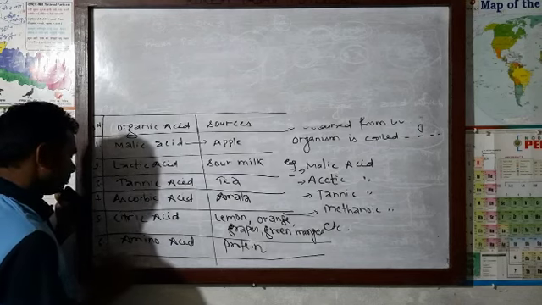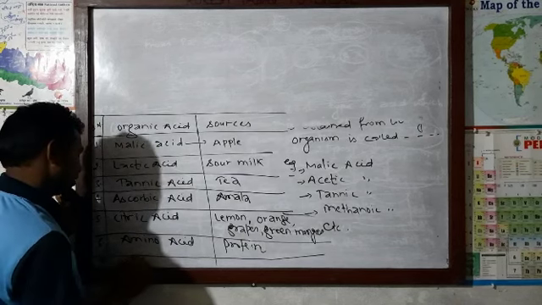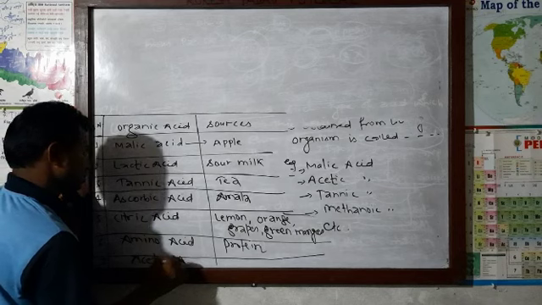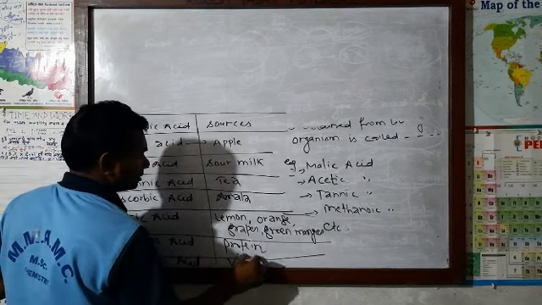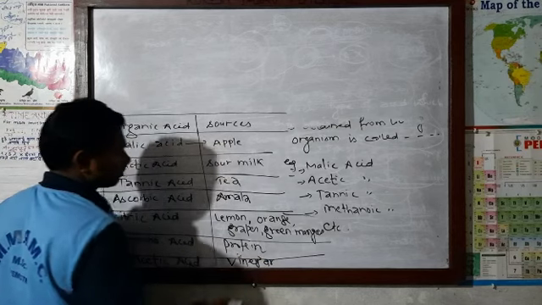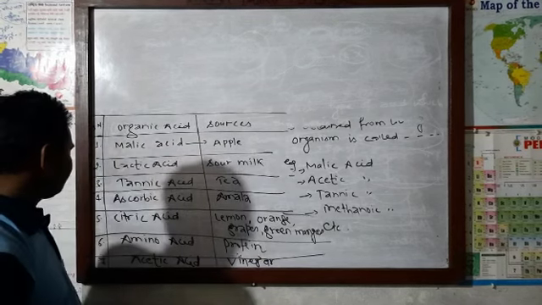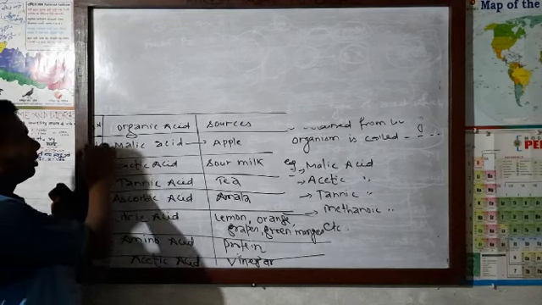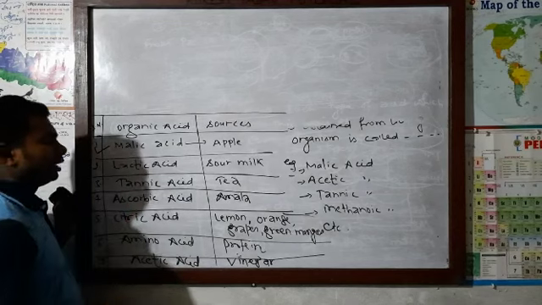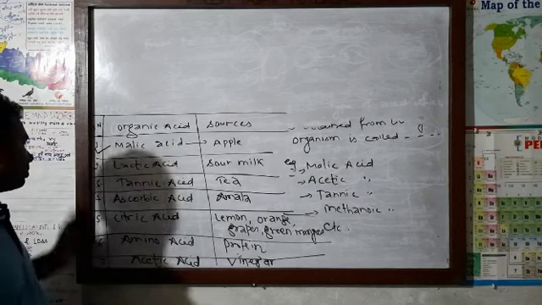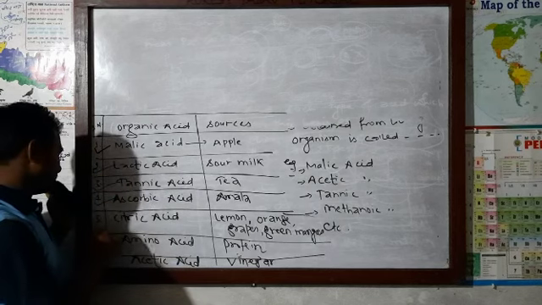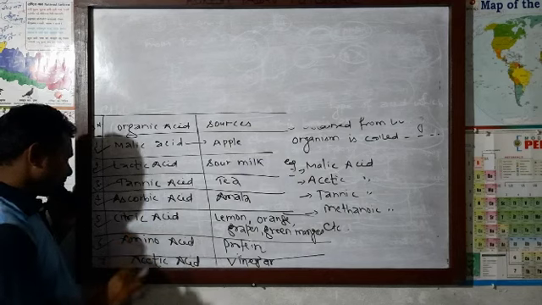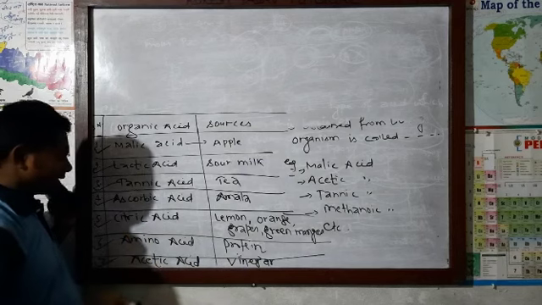Number seven, acetic acid. Acetic acid is found in vinegar. Okay, all these are organic acids, and some of their sources are discussed here: malic acid, lactic acid, tannic acid, ascorbic acid, citric acid, amino acid, acetic acid.